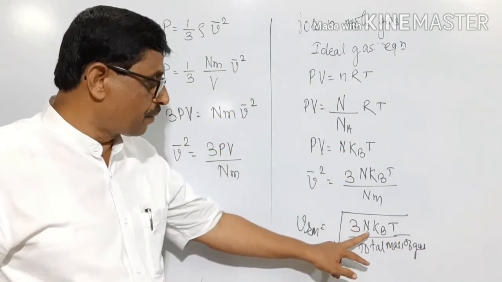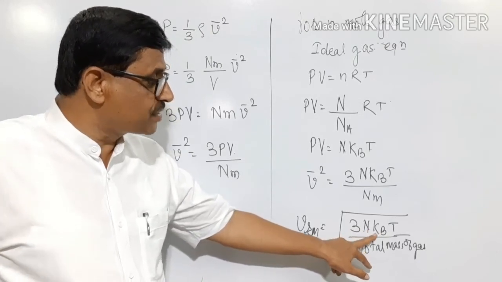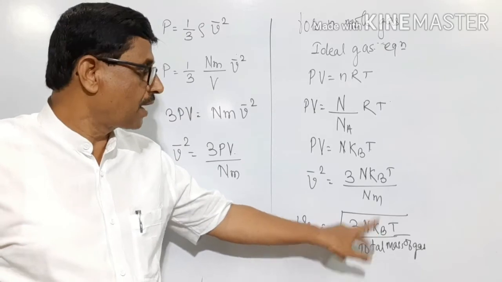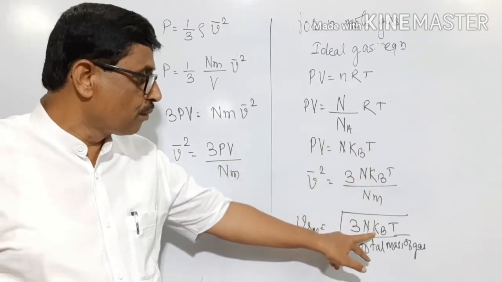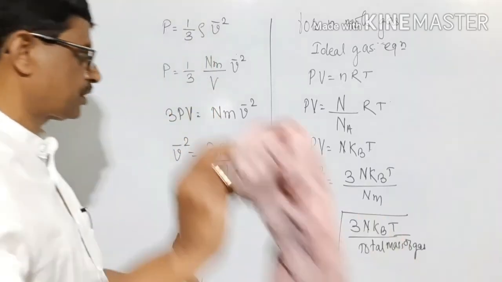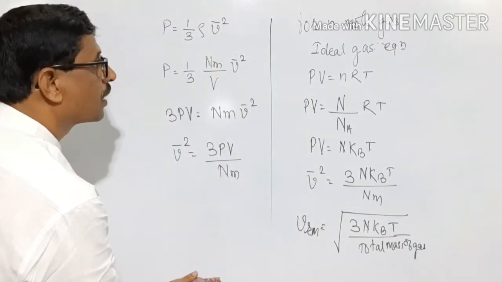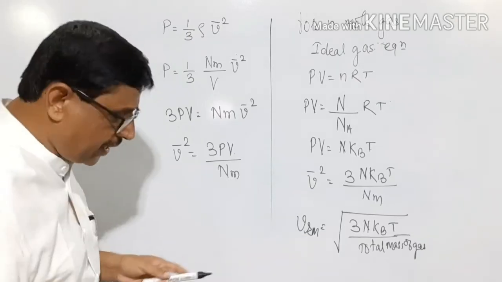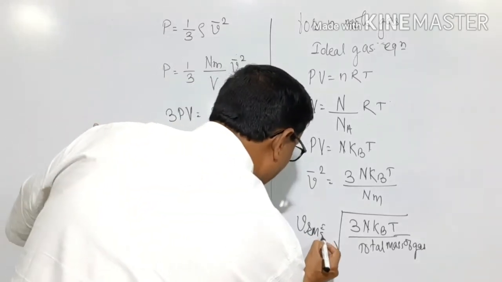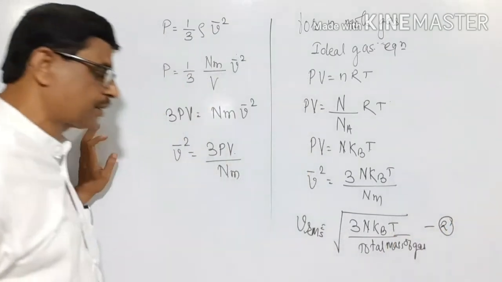This is the number of molecules present in the gas. This is Boltzmann's constant, the ratio of R by Na, multiplied by absolute temperature. This is one more equation that we will get for the RMS speed of a gas.